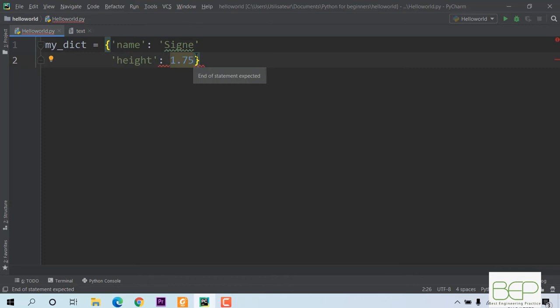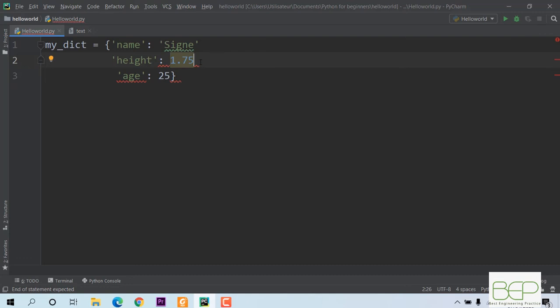Now I can also put the age. So I put age, let's say 25, which is an integer. Now notice this red underlining in my code.